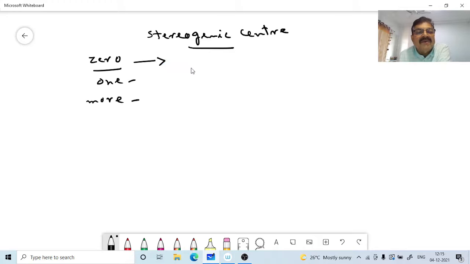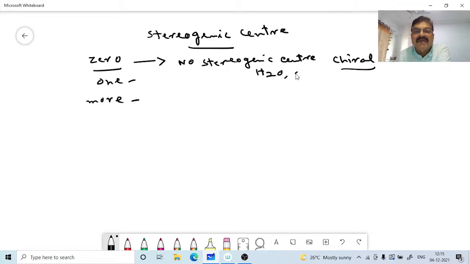Now, with no stereogenic center, a molecule generally is not chiral. We have seen examples: water, and the compound CH2BrCl. They are all achiral molecules.